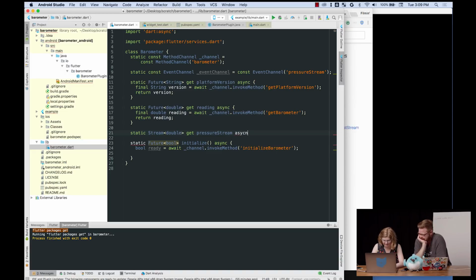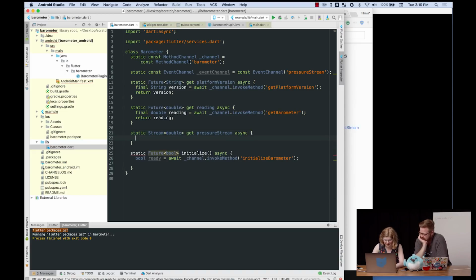Async. If I can type. So we're defining a getter. That is a little teeny function that'll return a stream of doubles. And the getter itself, is that going to be asynchronous? It's not. Sorry, I was in future mode. The getter is just returning a stream, and the stream will receive updates. But all our other methods are async too, right?